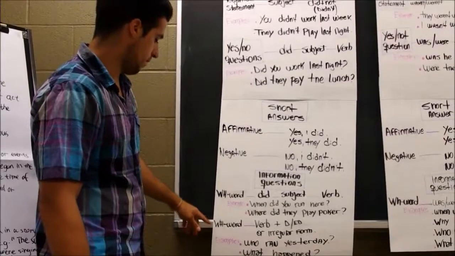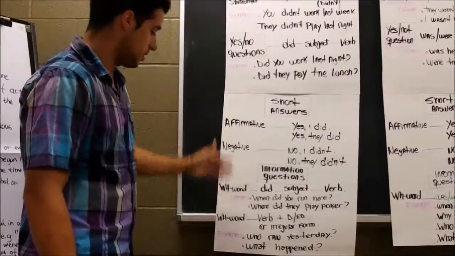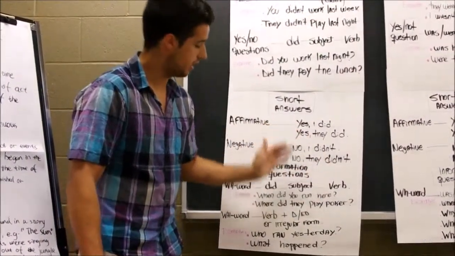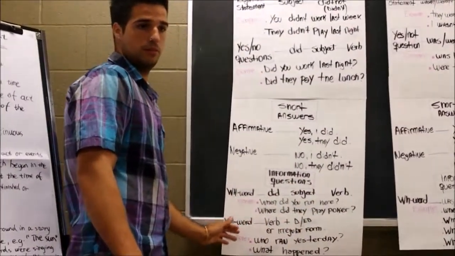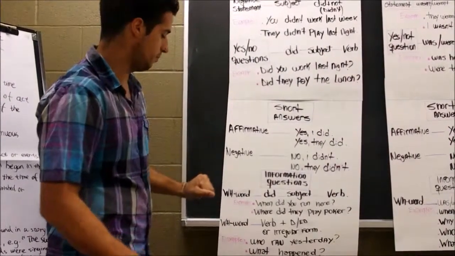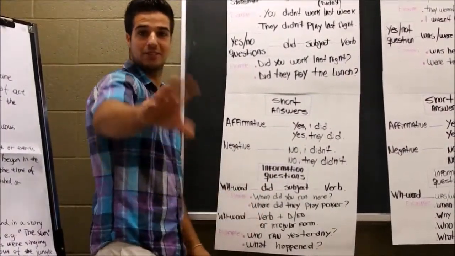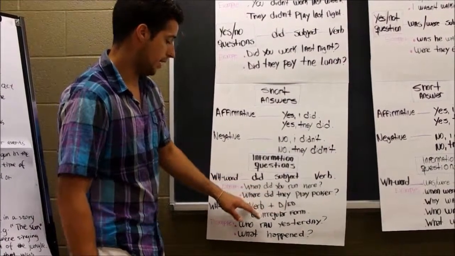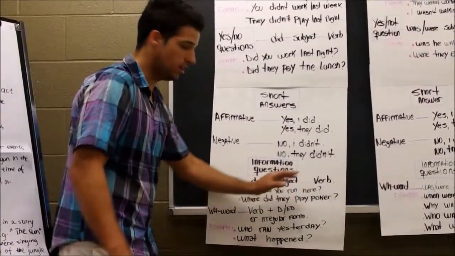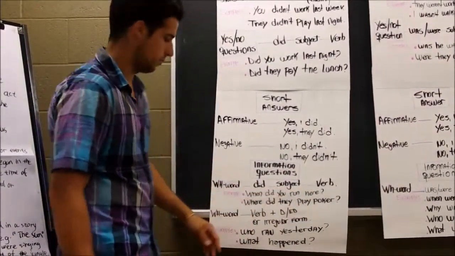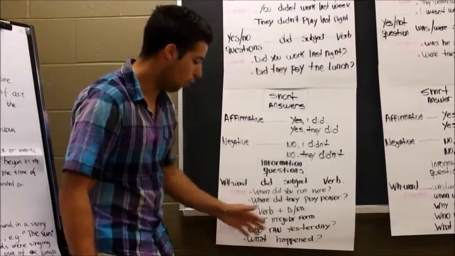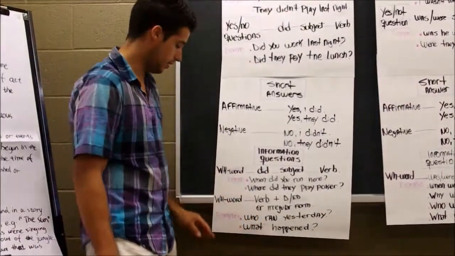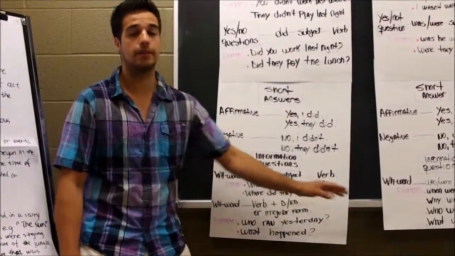The other form is the WH word first, then the verb plus d or ed, or the irregular form of the verb. Example, who ran yesterday? Here we can see the irregular verb. And the other example is, what happened?